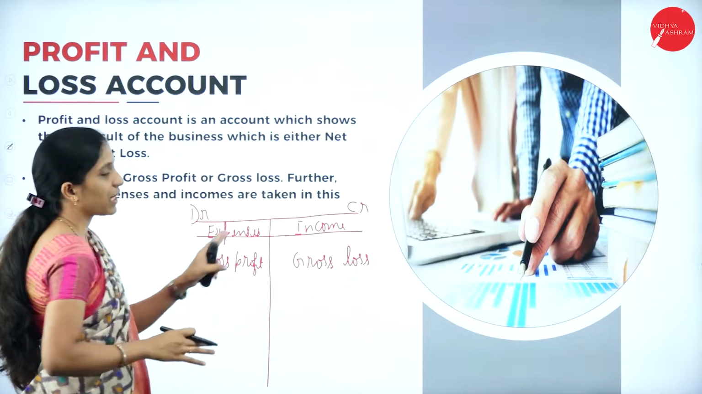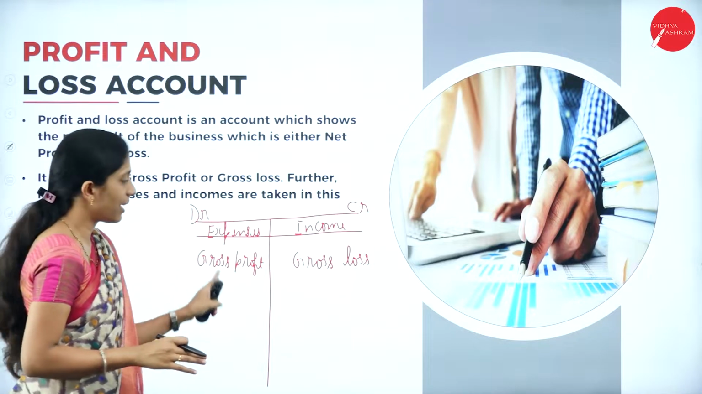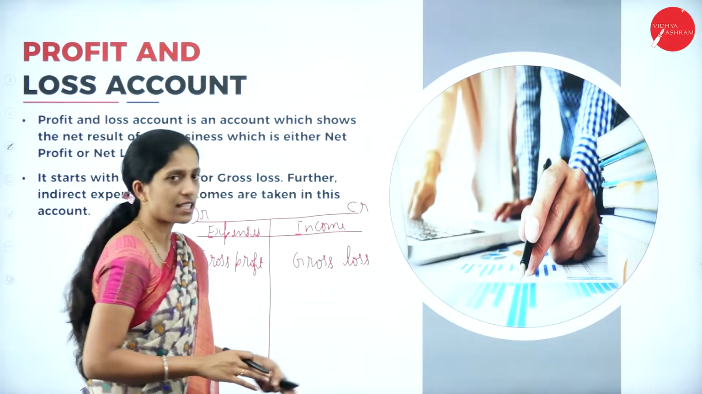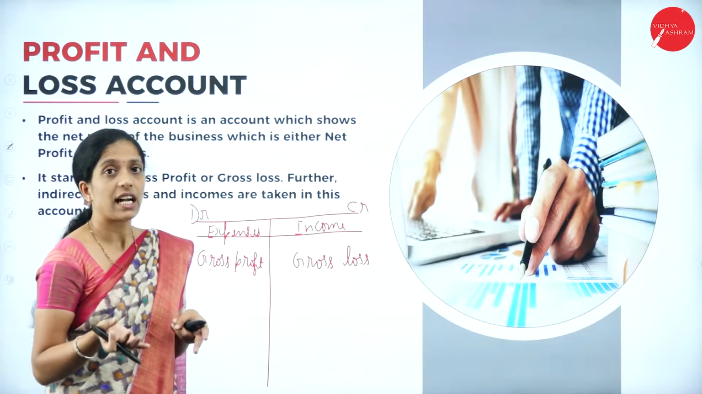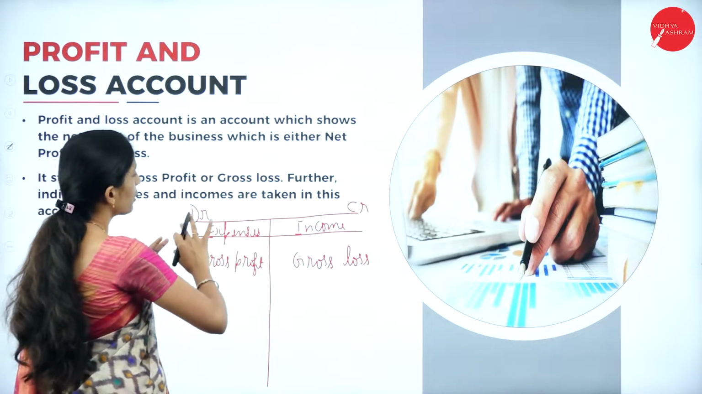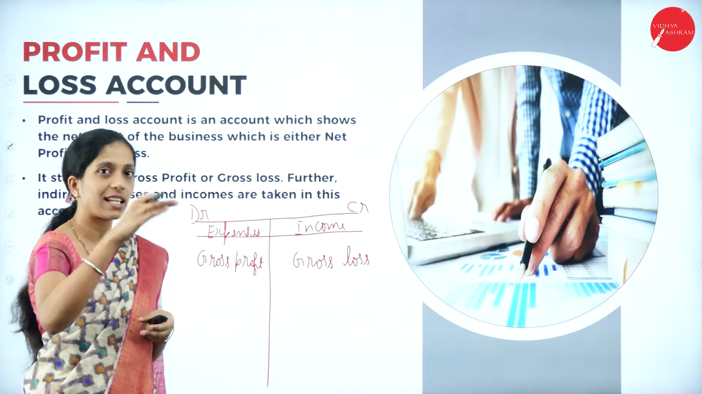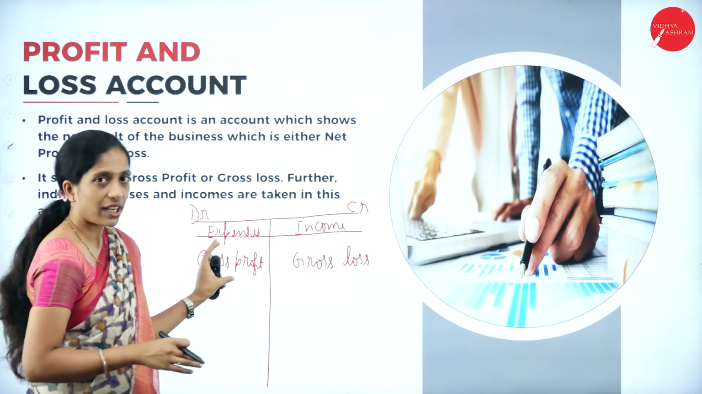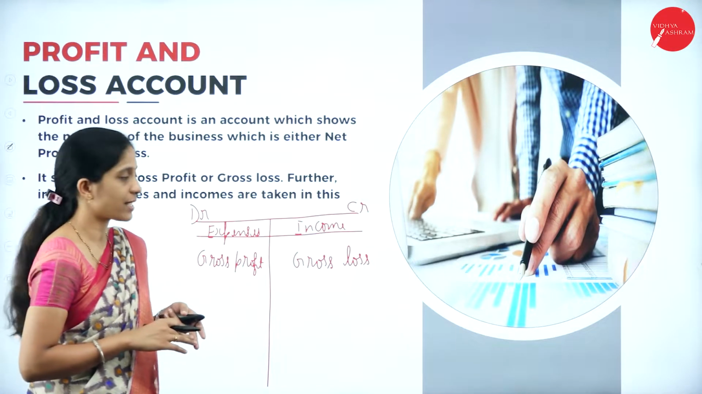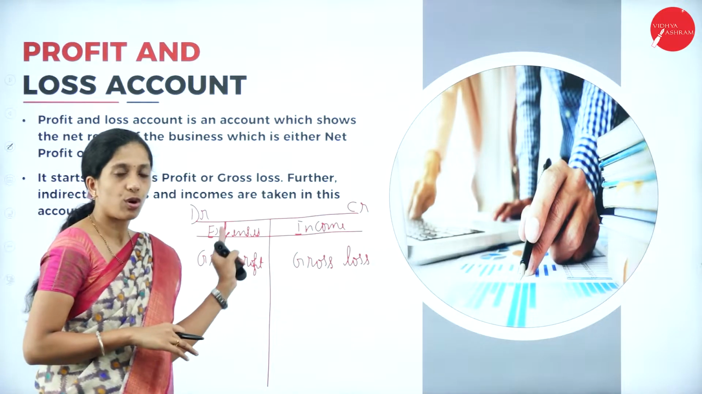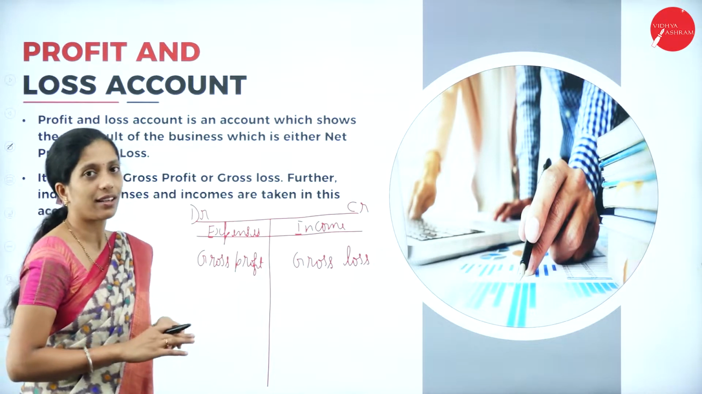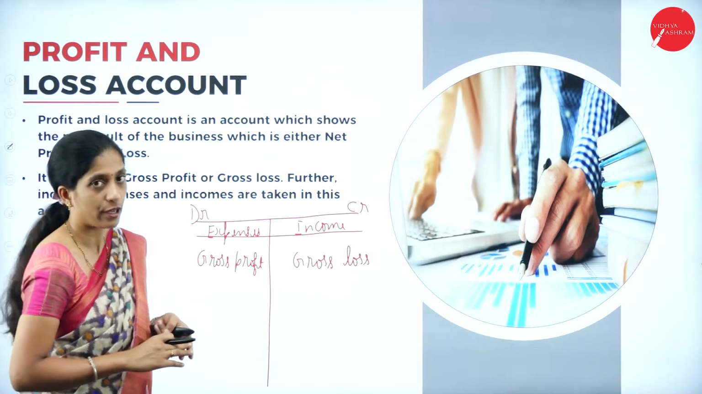If the credit side is more than the debit side, then it is gross profit. If the debit side is more than the credit side, then it is gross loss. You can clearly understand when I show you the format, so for the time being just remember. This trading profit and loss account is a single account where the first half is the trading account and the next half is the profit and loss account.